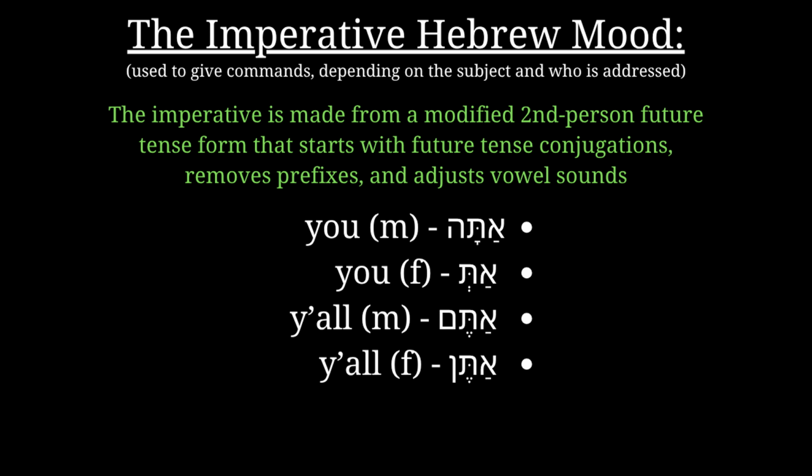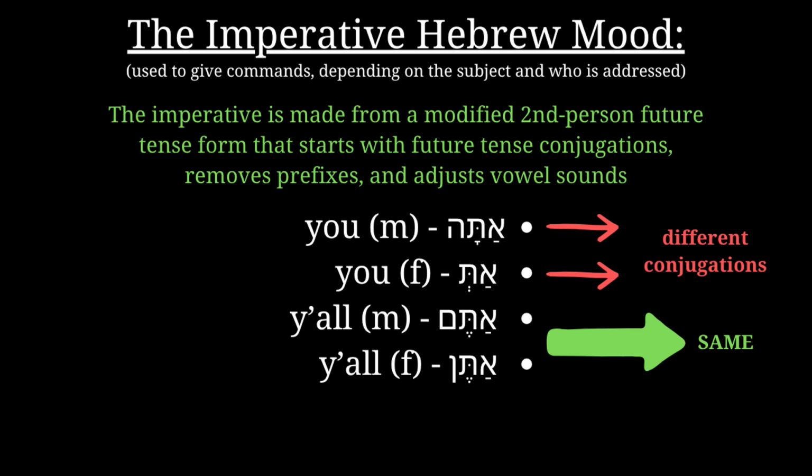Ata and at will have different conjugations because of the split gender in the pronouns. But atem and aten will be the same because all conjugations are taken from the future tense. The pattern to form the imperative mood and to give commands all relies on taking conjugations from the future tense. I already explained it in a previous video, which I recommend watching before continuing with this lesson.